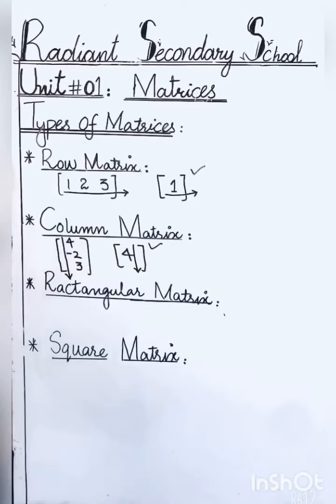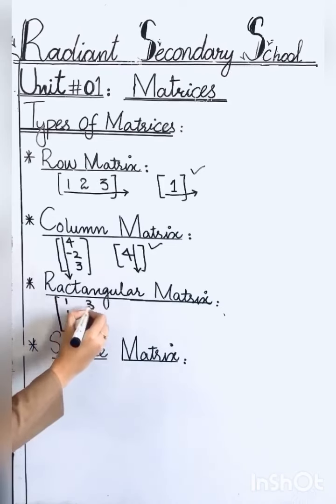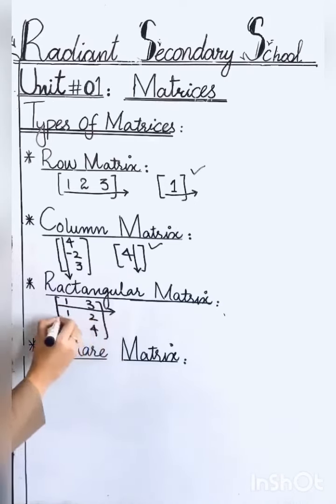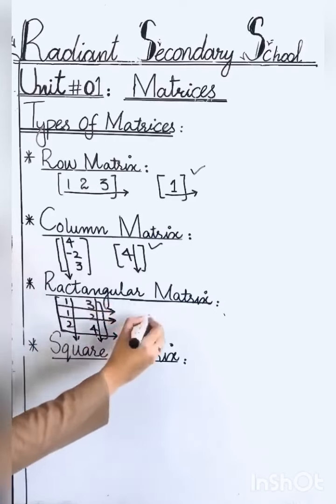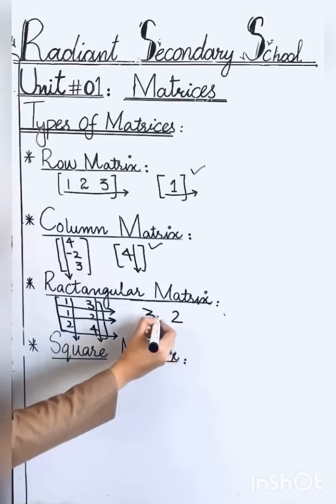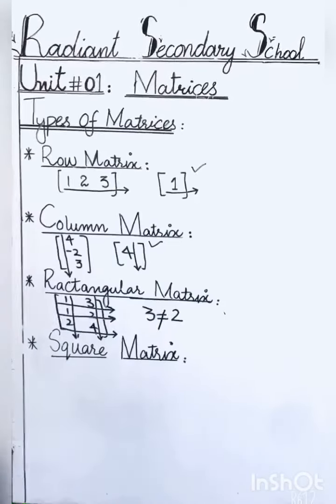Next one is rectangular matrix. A matrix in which the number of rows and column are not equal are rectangular matrix. For example, this is a matrix. In this matrix, there are 3 rows and 2 columns. So, 3 rows, 2 columns. The number of rows and columns are not equal. So, such type of matrix is called rectangular matrix.